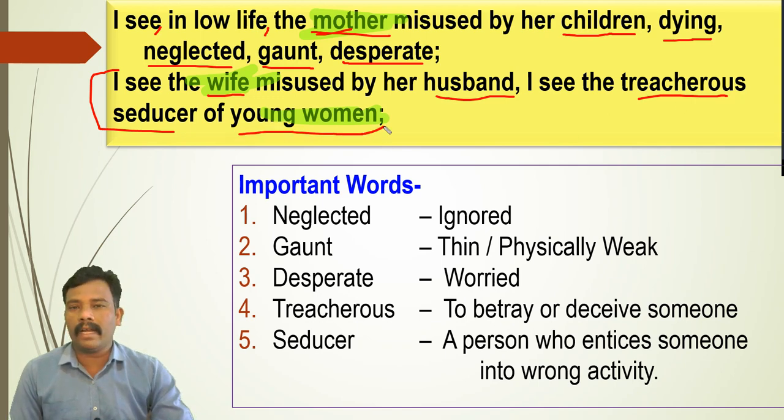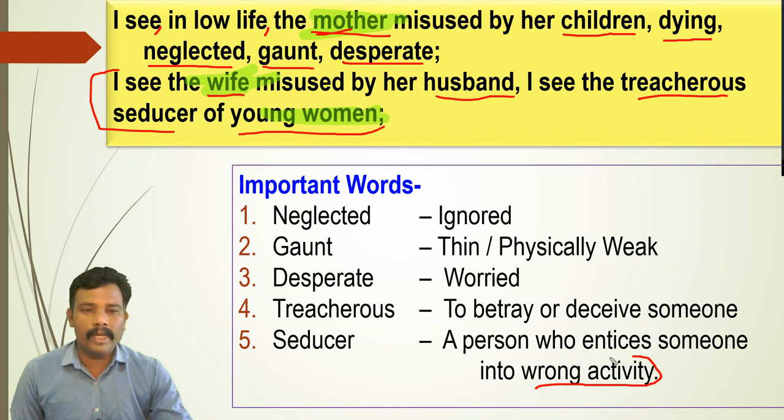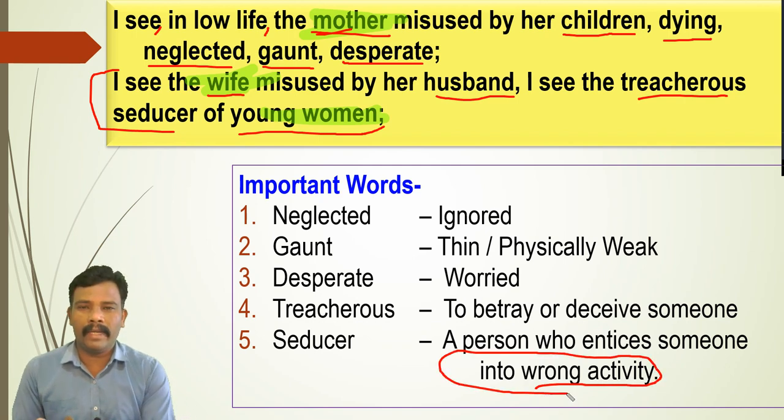So young women are seduced by the seducer. Seducer means what? A person who entices someone in wrong activity. It can be related to different things. You can see what is the meaning of seducer in detail also. So seducing can be in any way. So this is just the condition of woman that is observed by the poet.